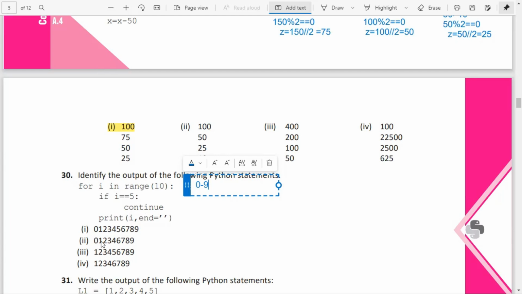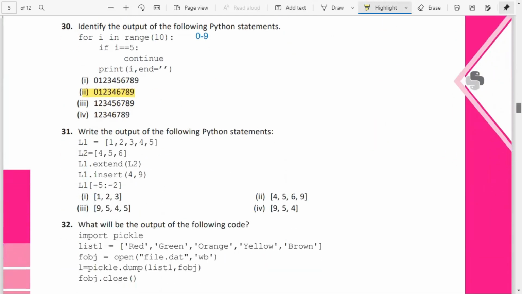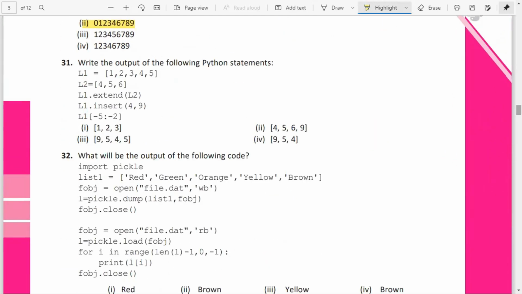That is 0, 1, 2, 3, 4. After that 6, 7, 8, 9 will be printed. That is the answer to the question because 5 will be skipped out. So option 2 is the answer. Question 31.